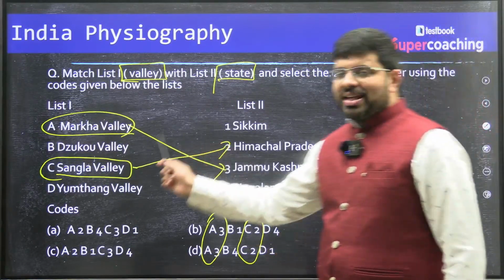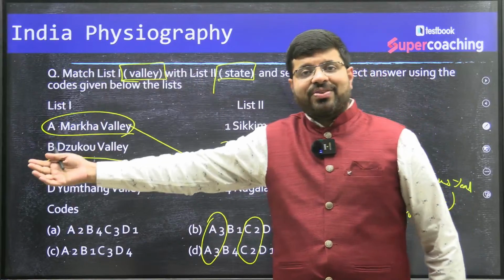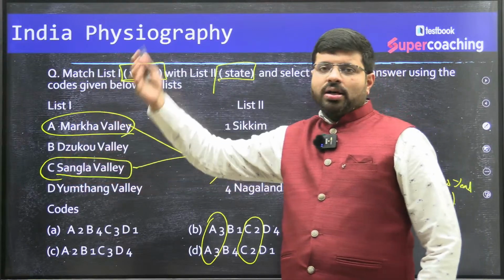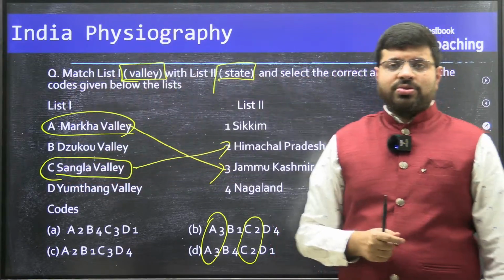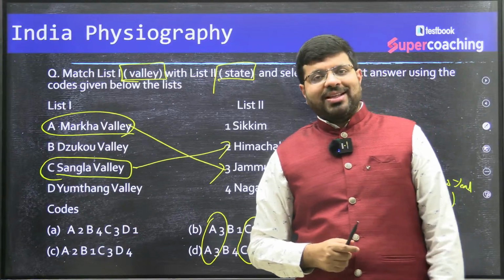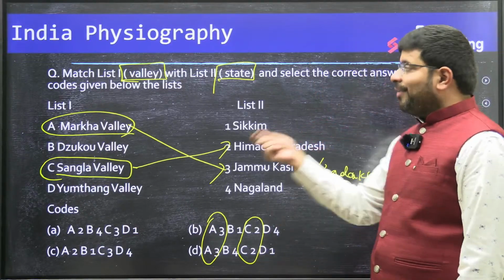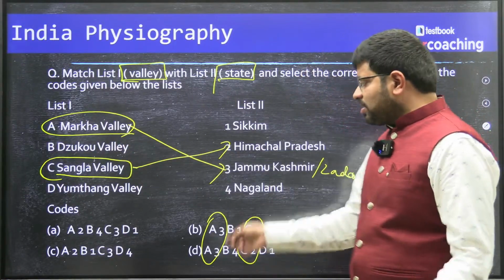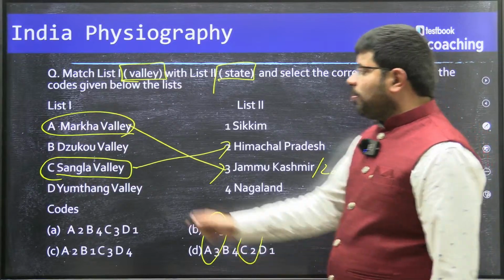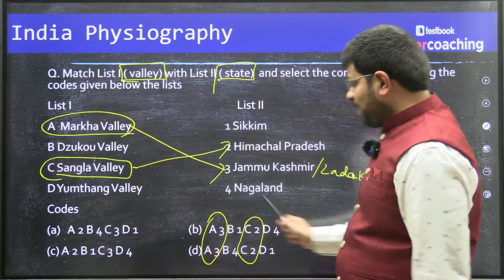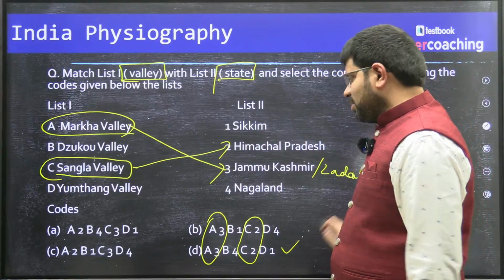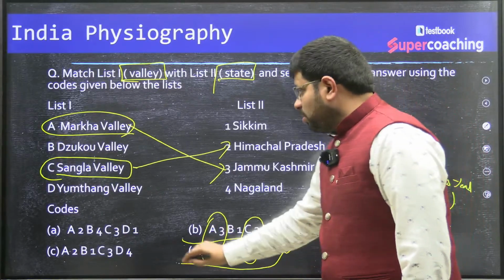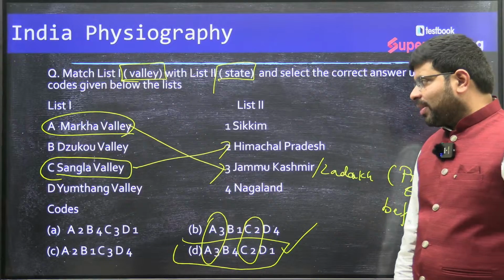So if you have done only the western Himalayas of India, that is Kashmir, Ladakh, Himachal Pradesh, Uttarakhand, and you have ignored Sikkim, Northeast, Assam, all such places, you could not have answered this. Because if you know about Markha Valley and Sangla Valley, it is of no point. You need to know about Zokou and Yumtang, only then you will get this answer right. So the answer is this one. Yumtang Valley is Sikkim and Zokou Valley is of Nagaland.